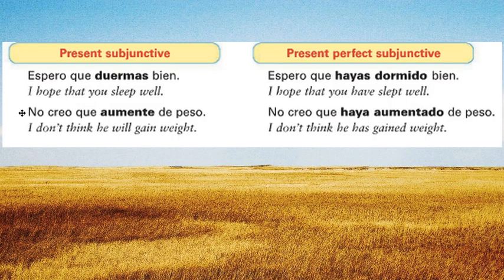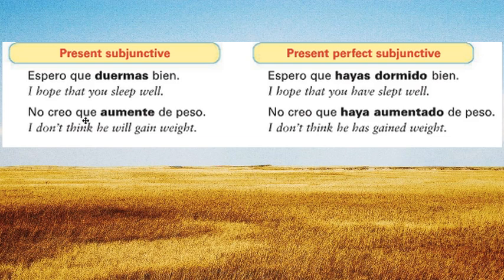Now, basically what we're doing is taking the present subjunctive and turning it into the perfect tense. Take a look at these two columns. The present subjunctive: espero que, the perfect setup for the subjunctive, I hope that. Espero que duermas bien. We got the subjunctive from the yo form, opposite ending. Espero que tú duermas bien.